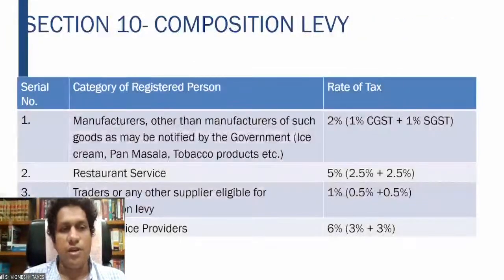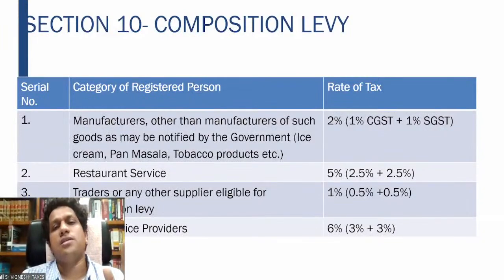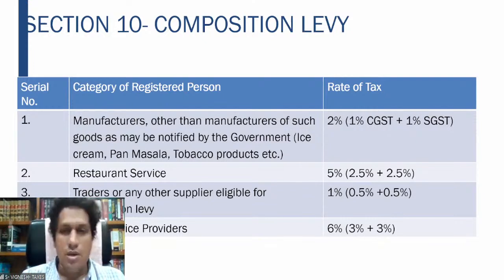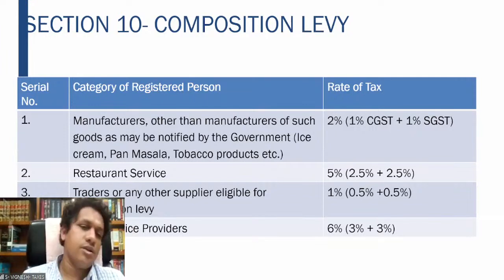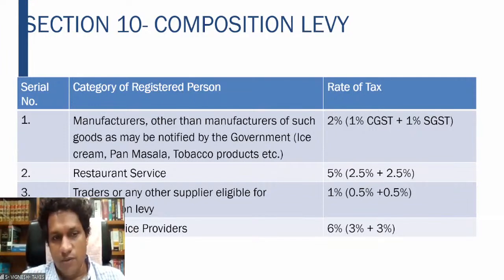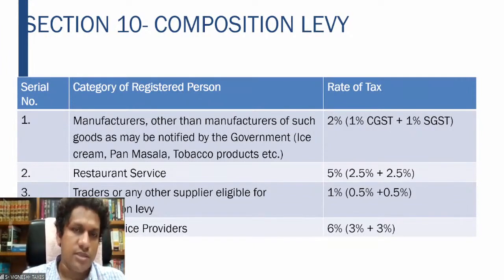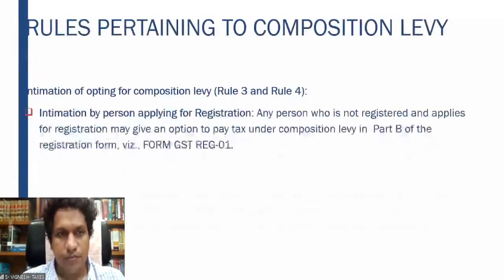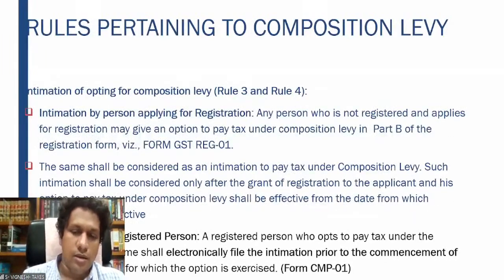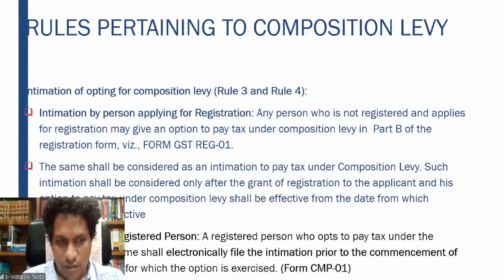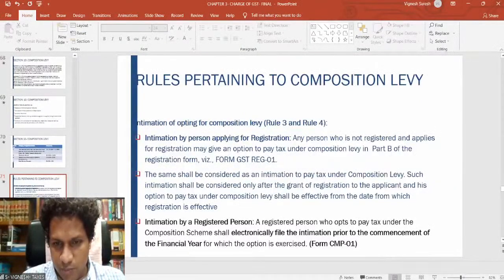Right? So therefore, to summarize, manufacturers other than manufacturers of such goods, ice cream, pan masala, tobacco products, these three are excluded. Even if you're a manufacturer of these three products, you cannot opt for the composition scheme. So therefore, 2% is the rate for that. Restaurant service, it is 5%, as I told you. Any other trader or supplier, it is 1%. Other service provider, it is 6%. Right? So any further queries till now before we go to the procedural aspects?